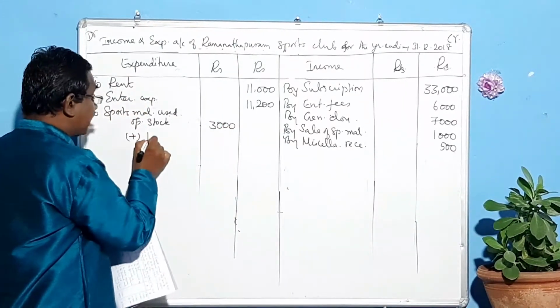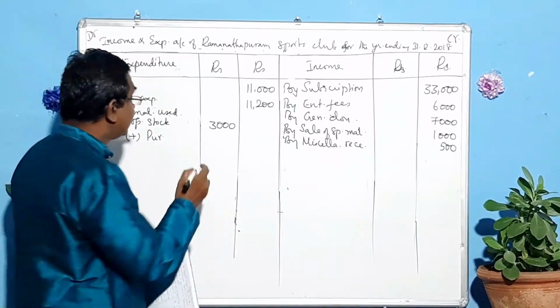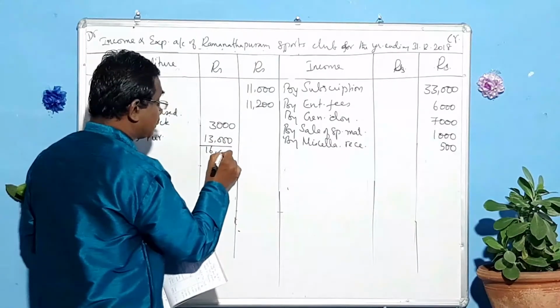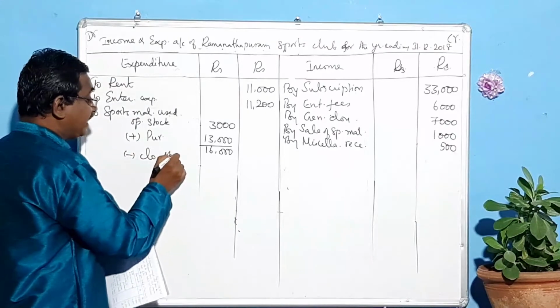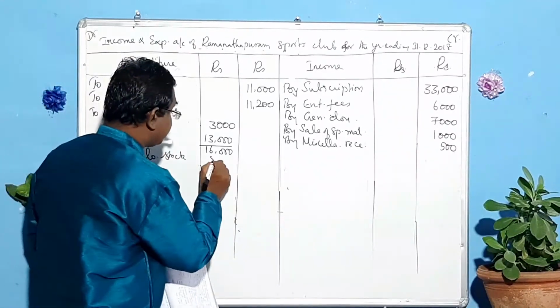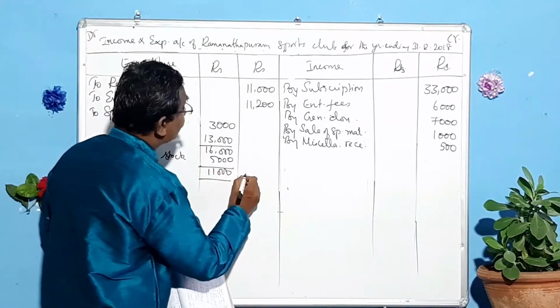Add purchases. Purchases will be given in the receipts and payments account. How much is given? 13,000. Add these two, you get 16,000. From this, you have to subtract the closing stock which is given in the adjustment. How much is given? 5,000. So only 11,000 should be shown in the outer column.